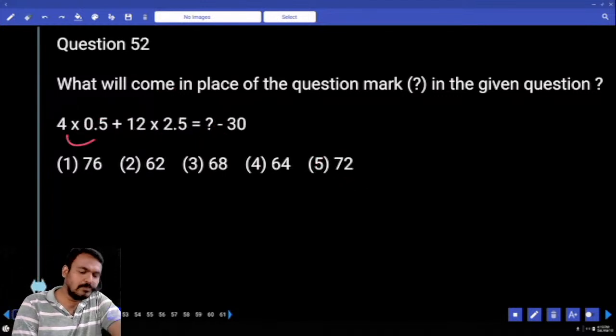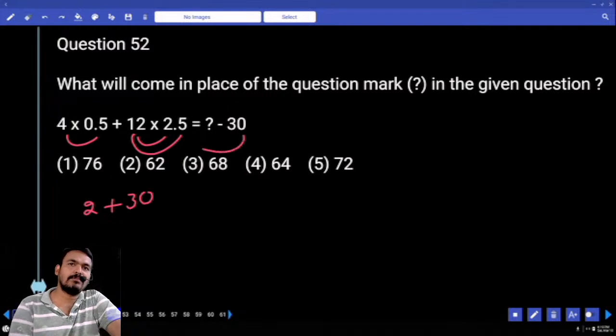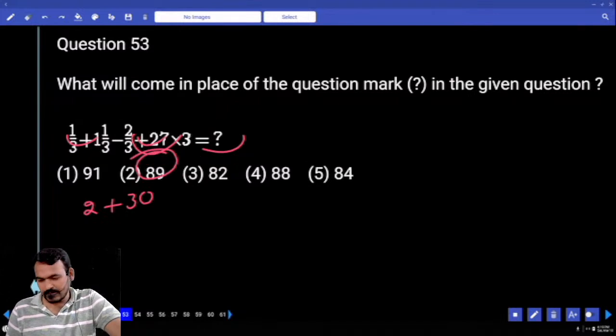Next question number 52. 4 into half 2. 12 into 2 and half, 12 2s how much? 24. 12 into half 6. Total it is 30. 2 plus 30, 32. Right hand side negative, it will become left hand side positive. Total it is 62.